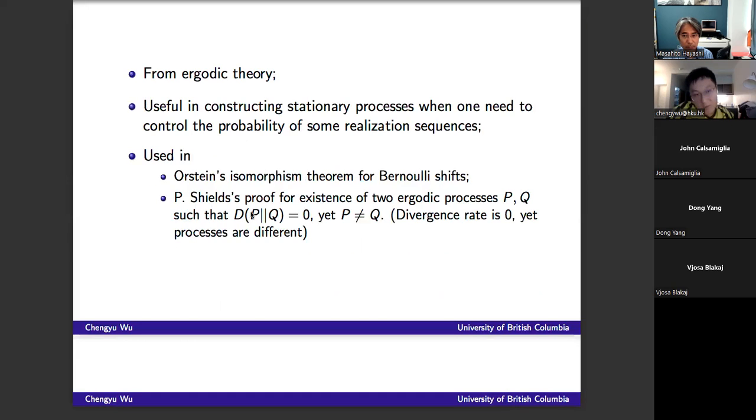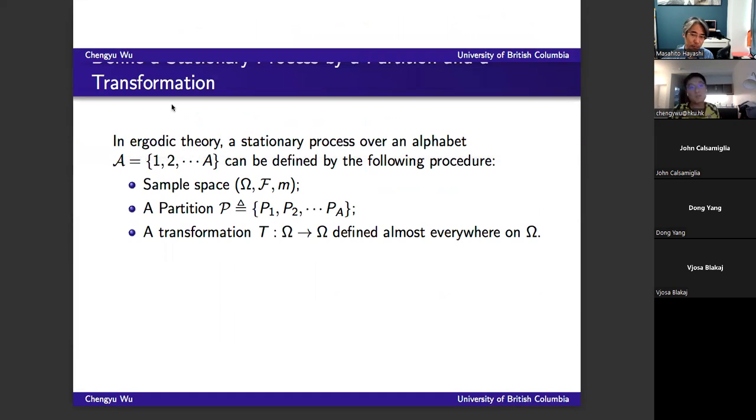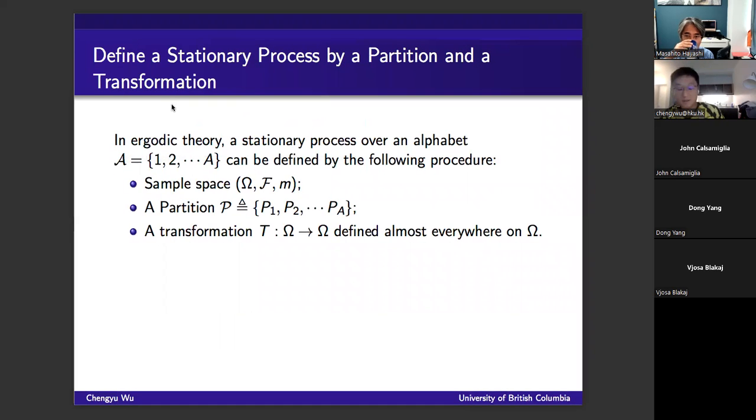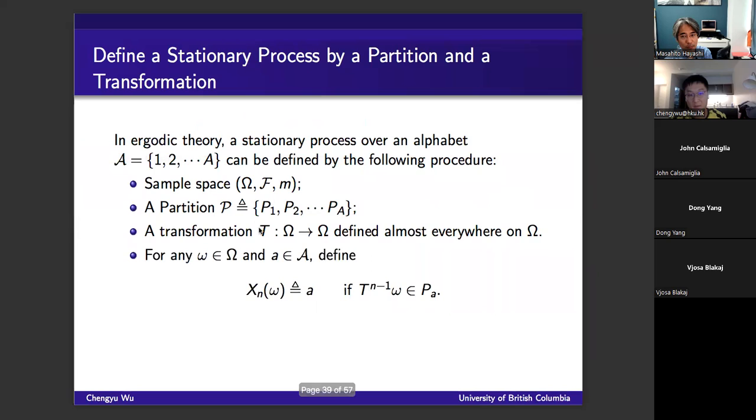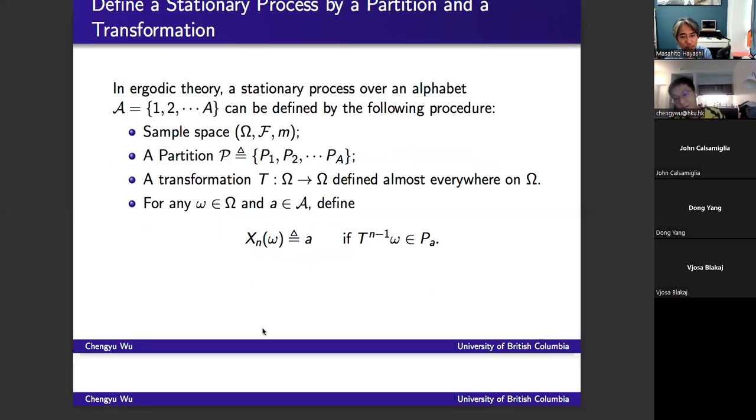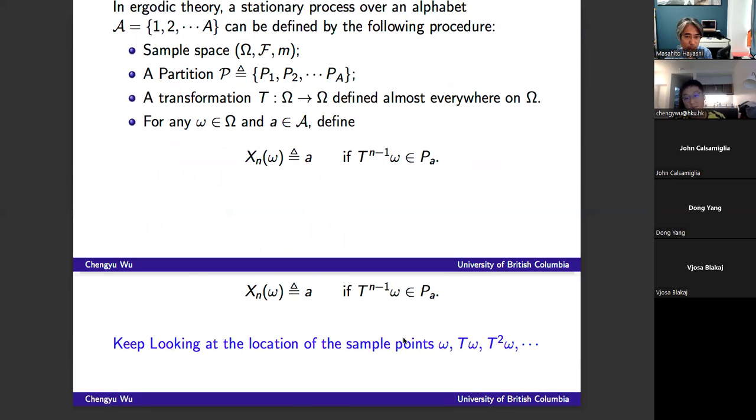Now, to understand this method, let me first introduce how to get a stationary process in ergodic theory. Basically, in ergodic theory, a process is given by a sample space, a partition, and a transformation. Whenever you have a partition of the sample space and a transformation, you can define your process by X_n evaluated at some sample point equals a whenever the (n-1)-th iterate of the transformation applied to the sample point is in the partition element P(a). So basically, we define the process by looking at the location of the sample point.